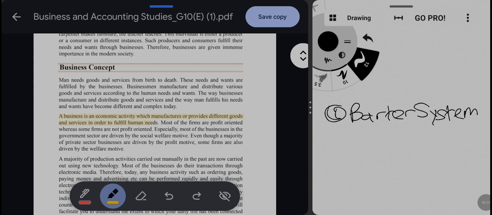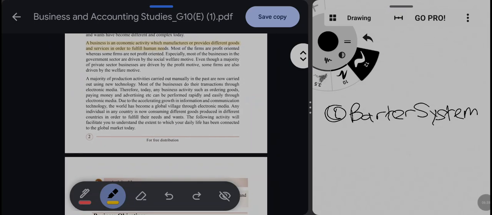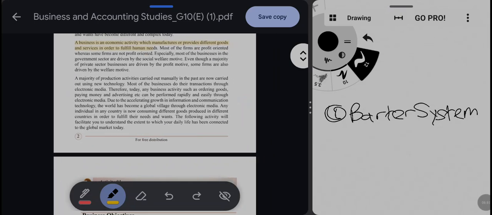Here they have written: a business is an economic activity which manufactures or provides different goods and services in order to fulfill human needs. That is the important thing in those paragraphs. So we have studied what a business is, the second concept.